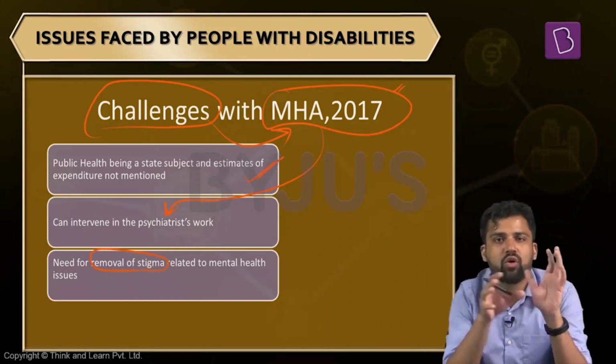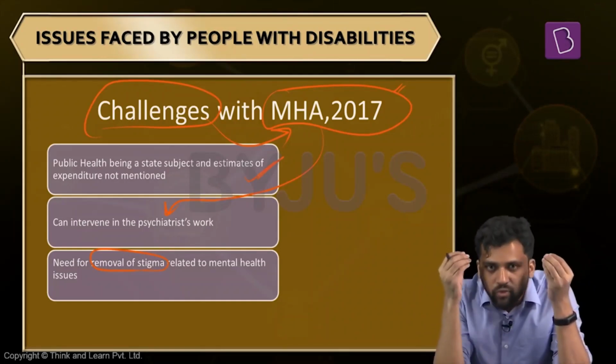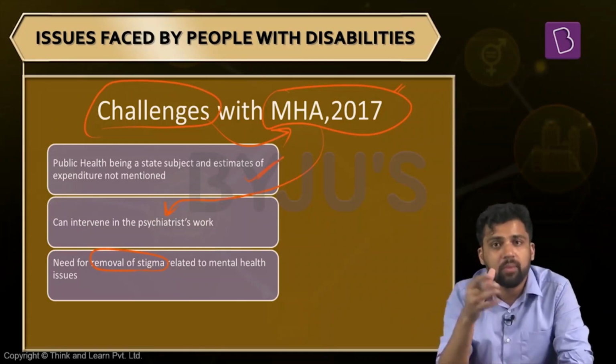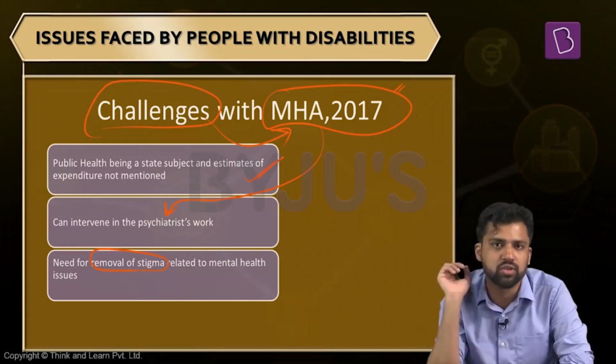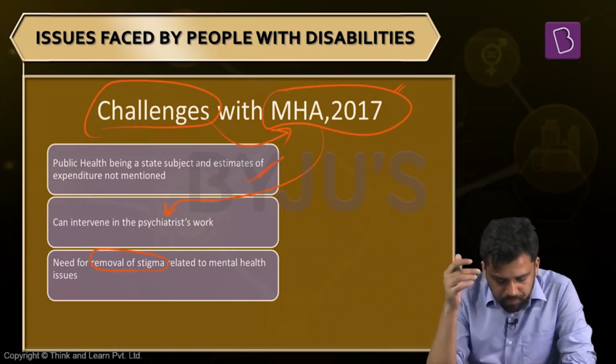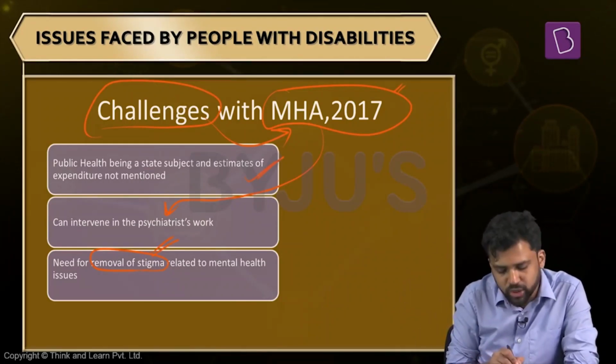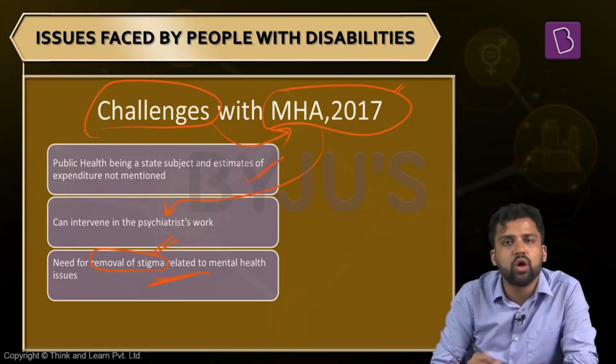So there is no such concept of weakness or strength here. A mental health issue is for real. In case someone has a mental health issue, they should consult healthcare and there should not be any stigma. Sometimes people wait for the last moment, then they take the help of a psychiatrist, psychologist or therapist. You should not be waiting for the last moment. So the main challenge for addressing mental health care is the stigma, the society itself. So we need to take adequate measures to remove the stigma.